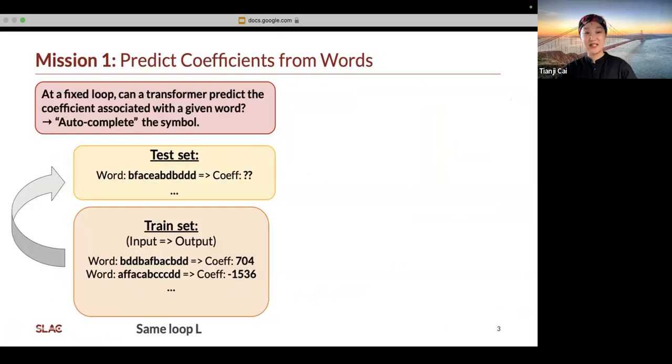Is a transformer good at symbol guessing? To answer this question, we come up with 2 missions for our model. First, we like to know, at a fixed loop, can a transformer predict the integer coefficient associated with a given word? Our training set consists of a large number of words with their corresponding coefficients. We then ask the model to predict coefficients of words it hadn't seen before in a test set. Note that everything here is at the same loop order.